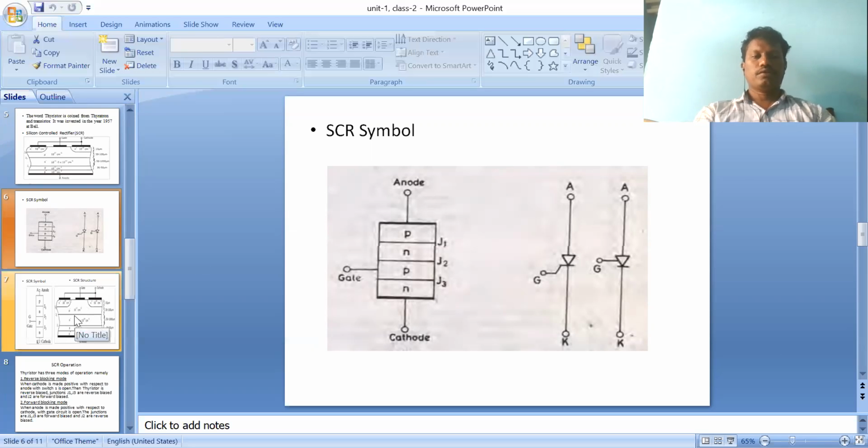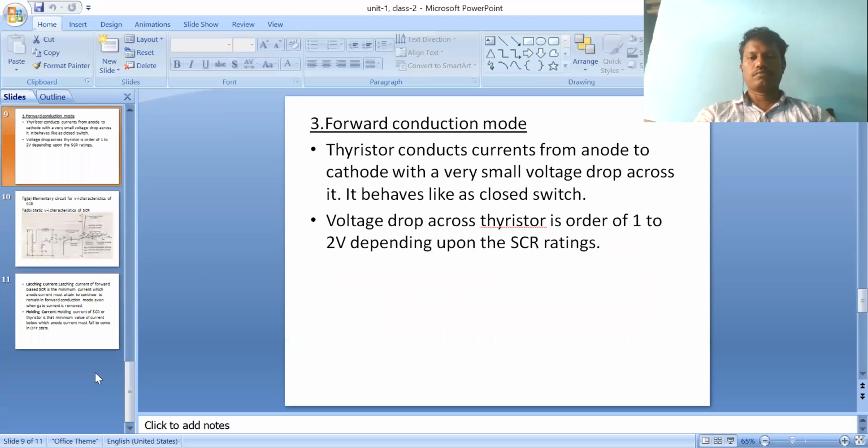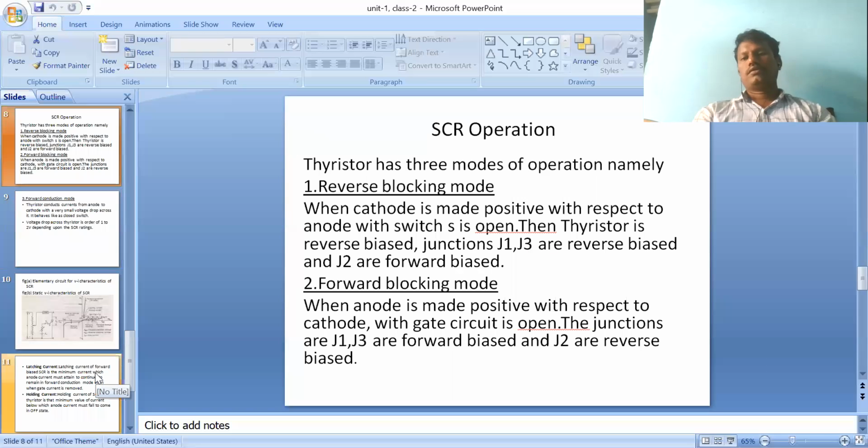I think it is also clear. SCR means what? Silicon controlled rectifier. What is the definition of SCR? It has three terminals, three junctions, and four layers, that means PNPN. Four layers, three junctions is called a thyristor, or it is also called SCR, silicon controlled rectifier.